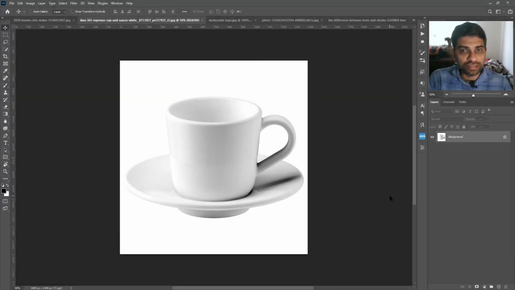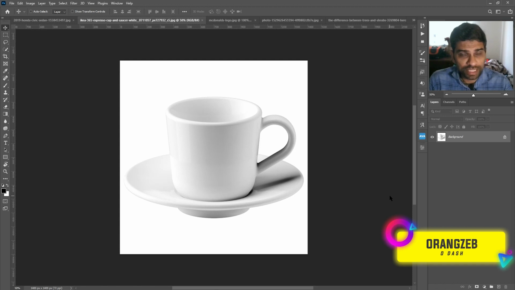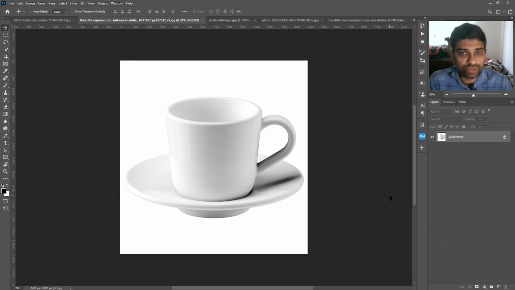Today's tutorial is about which tool you choose when selecting objects. So Photoshop provides multiple tools for selecting objects or making selections. So in this tutorial we will see how you can choose the best tool in Adobe Photoshop. So without any further ado, let's get started.